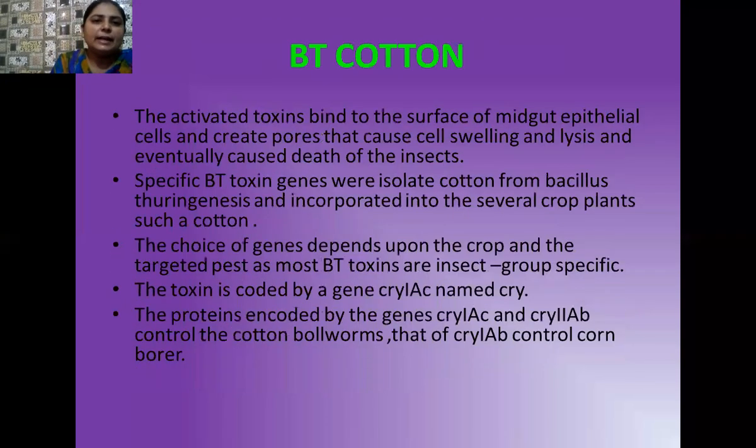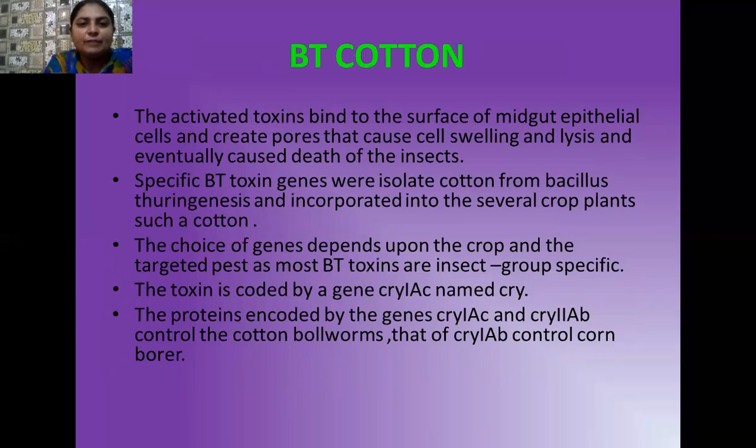So these activated toxins bind to the surface of the midgut epithelial cells of the insect, and create pores and lysis, which causes cell swelling, and eventually leads to the death of the insects. In this way, this transgenic plant kills the larva of the insect and the insect itself. The specific Bt toxin genes were isolated and later inserted into cotton plants.